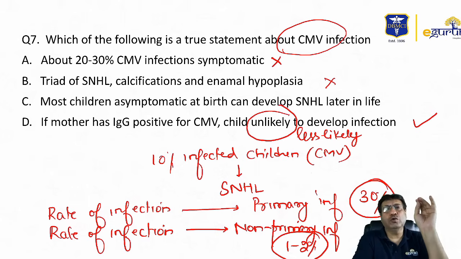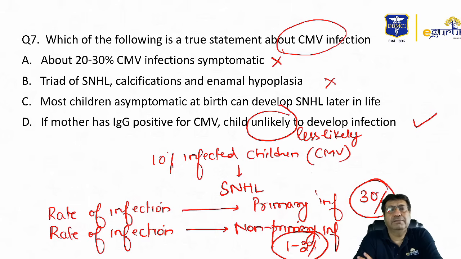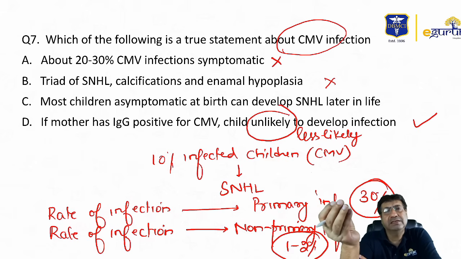Sensorineural hearing loss, there is no doubt about this fact that it's the most common long-term sequelae of this infection. Diagnosis can always be made by culturing the virus or isolating the virus within the first 2 to 3 weeks from specimens such as urine, saliva. IgM CMV assays have been used, however, according to current data, they are not very reliable.